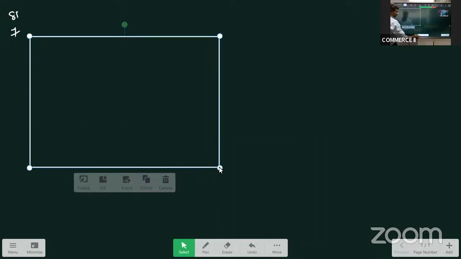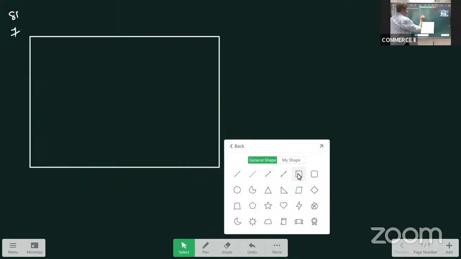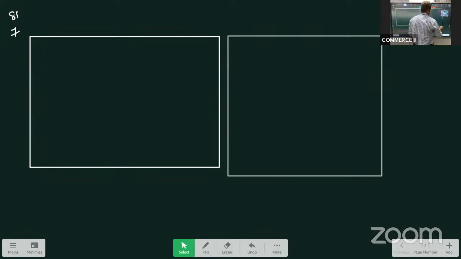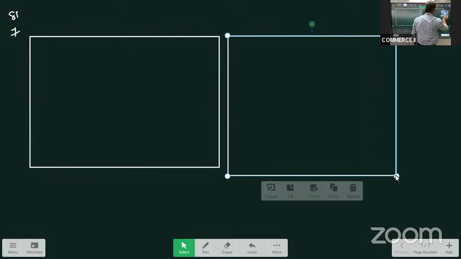So this is consignment ledger. This is consignee ledger.